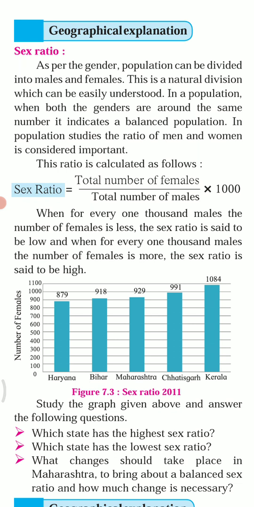Children, if you observe the figure properly, you can see that Kerala has the highest sex ratio. Next one: which state has the lowest sex ratio? The answer is Haryana, which has the lowest sex ratio.